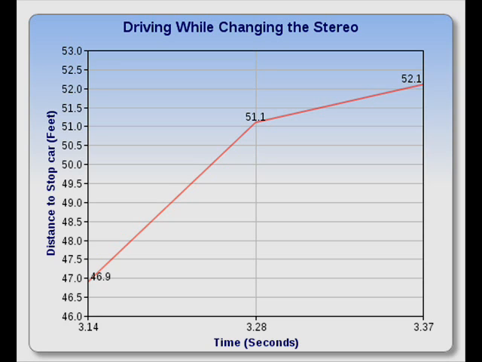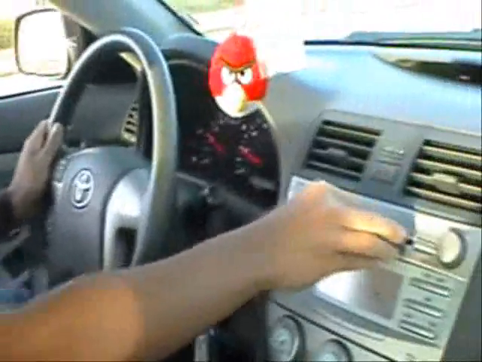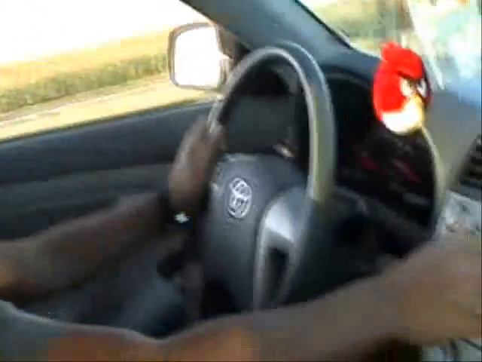We'll be giving you another first-hand look here as we look at Vallejo try to change the CD in the car as he is driving. As you can see, his attention is focused away from the road. This is indicated in the graph as his reaction time was much higher.